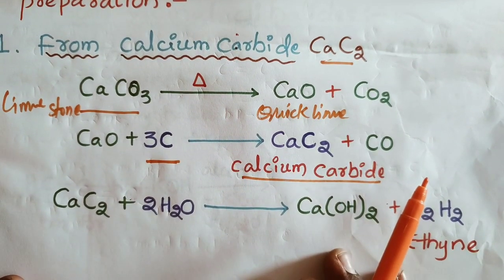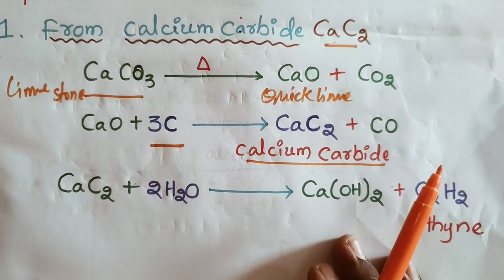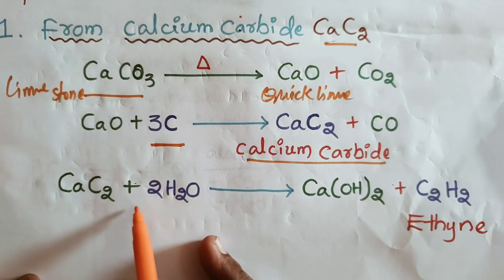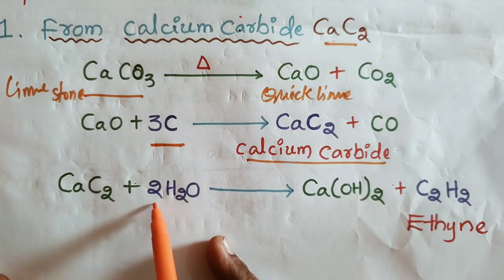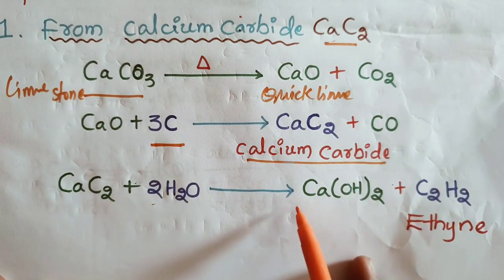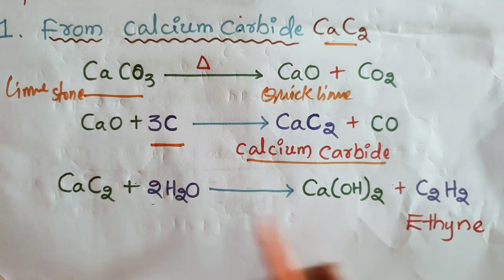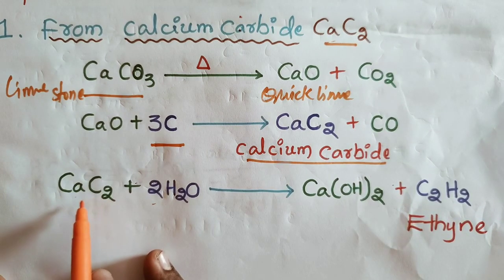After the preparation of calcium carbide, the calcium carbide is treated with water, and we get calcium hydroxide and C2H2.